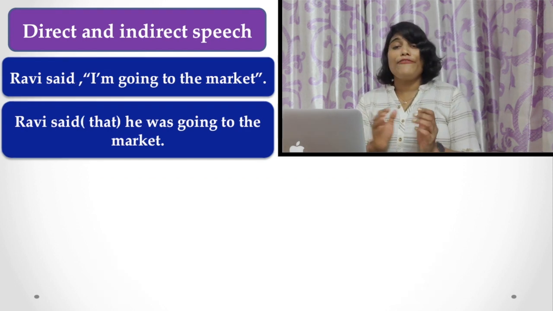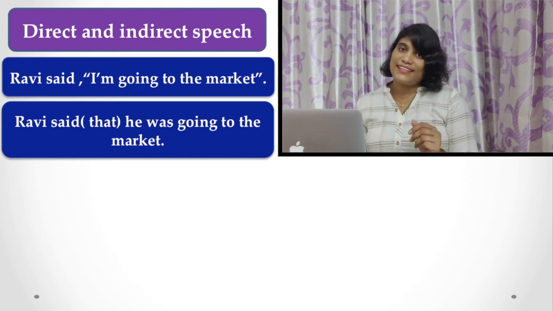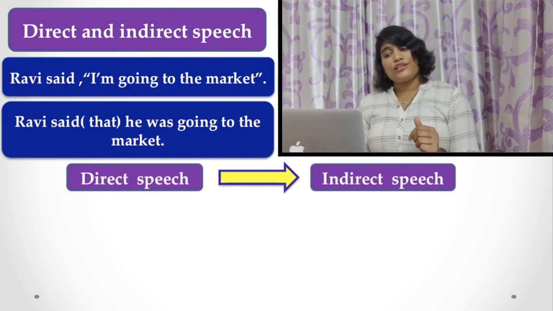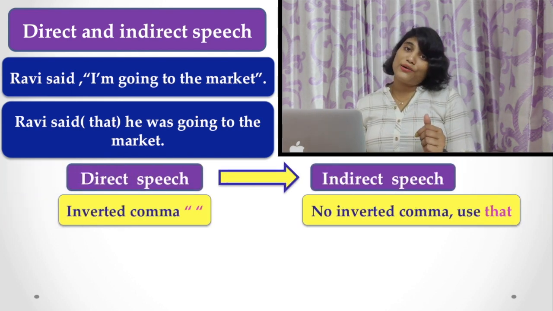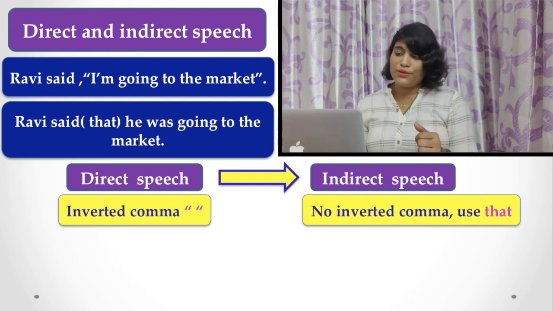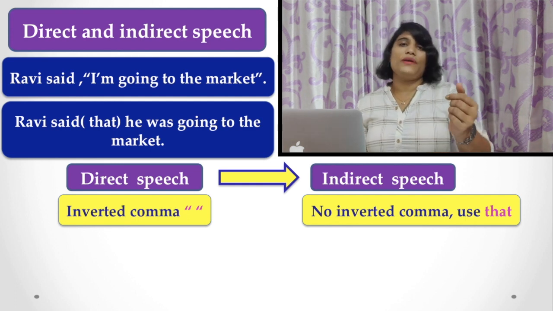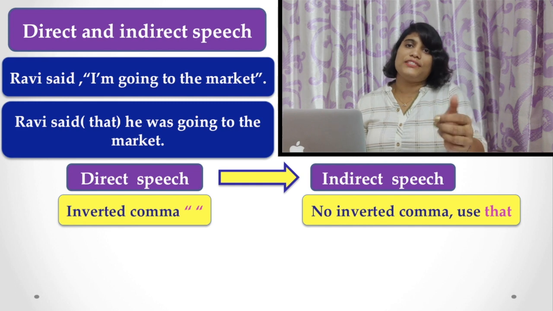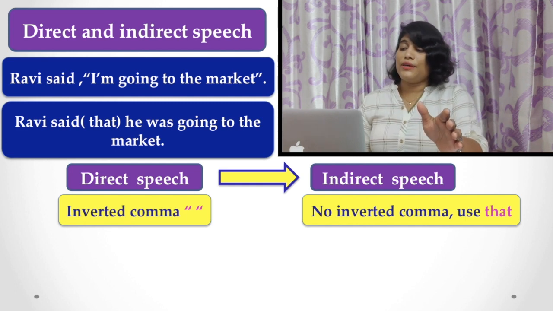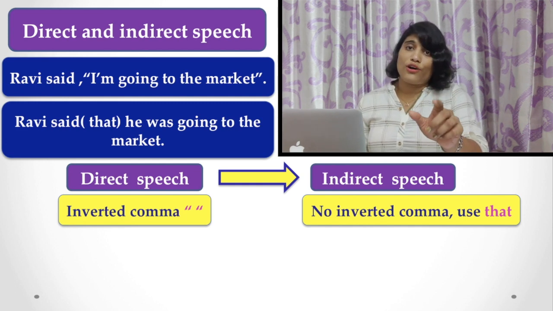So what is the difference you find here? Let's see the difference again. In case of direct speech, inverted commas or speech bubbles are used, but in case of indirect speech or reported speech, you do not use any inverted commas, but instead of that, you have to use the conjunction that.